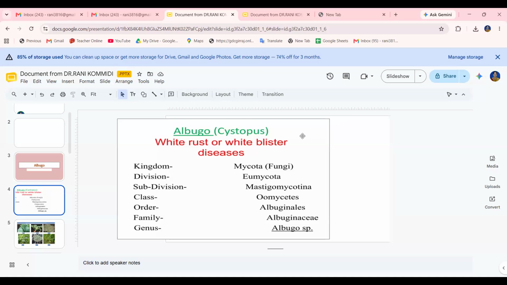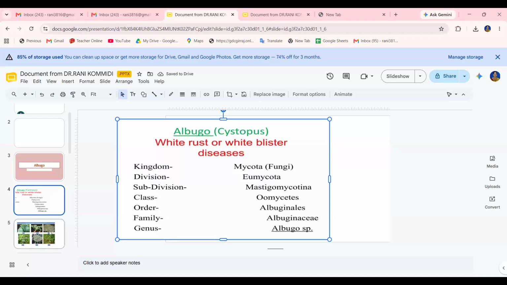This is the systematic position of Albugo: kingdom Mycota, fungi; division Eumycota; subdivision Mastigomycotina; class Oomycetes; order Albuginales; family Albuginaceae; and genus Albugo. There are a number of species, such as Albugo candida and Albugo blitti.